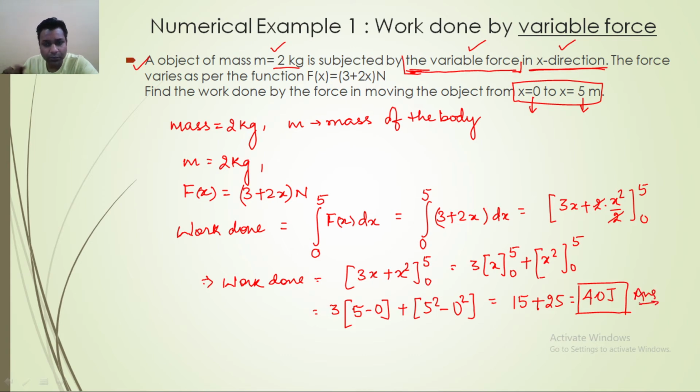This is a very simple numerical, and this type of question you can actually encounter during the examination also. So it's a very important concept from the examination point of view.